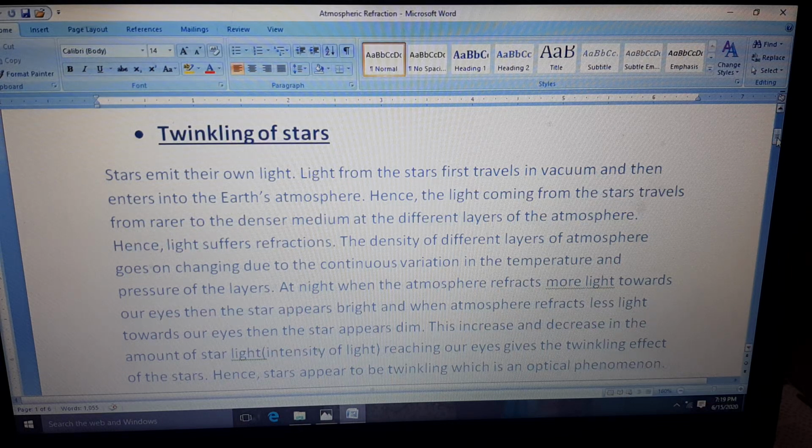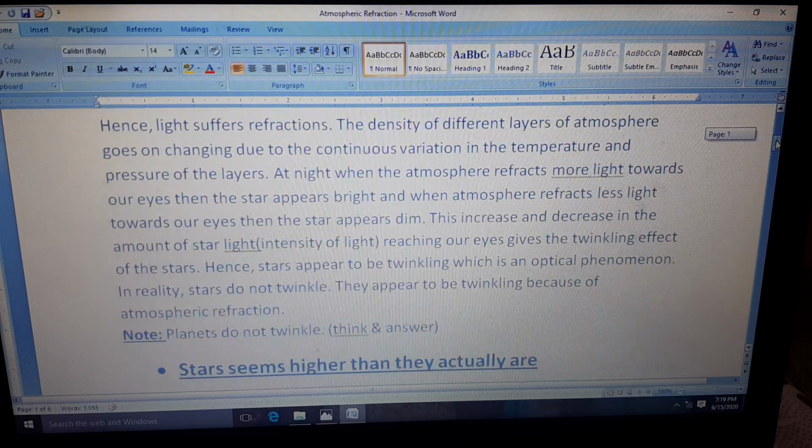Stars actually do not twinkle. What makes them twinkle is the atmospheric refraction. Because when the light ray travels from stars to the earth's surface, it suffers refraction, and these refractions are more at some points and sometimes they are less. That depends upon the temperature and the pressure of the atmosphere, which makes the star appear to twinkle. Clear? So it is also an optical phenomenon based upon atmospheric refraction.